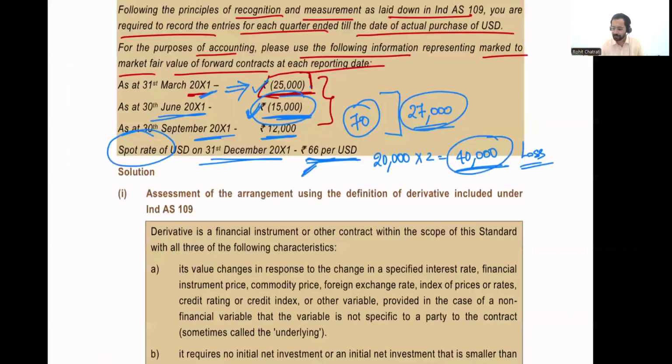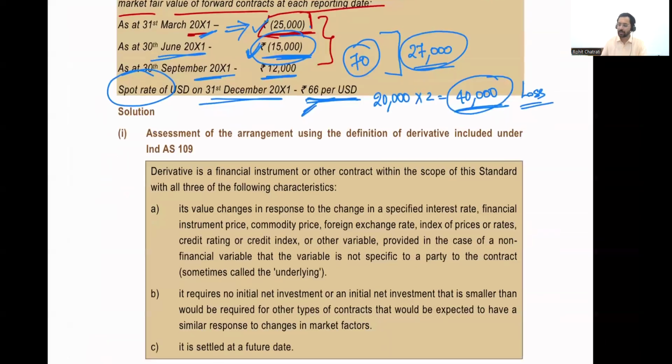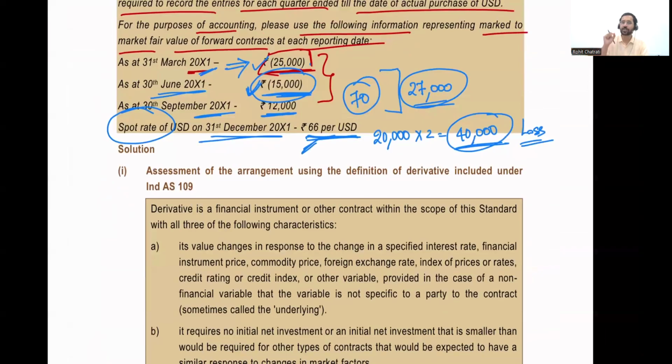Now, applying the same principles over here, I am buying something at 68, but the market price is 66. Therefore, I'm making a loss of 2 multiplied by $20,000, which is equal to 40,000 of loss. So the fair value of this derivative contract on 31st of December is a negative 40,000. Therefore, in my books, I need to have a derivative financial liability of 40,000.